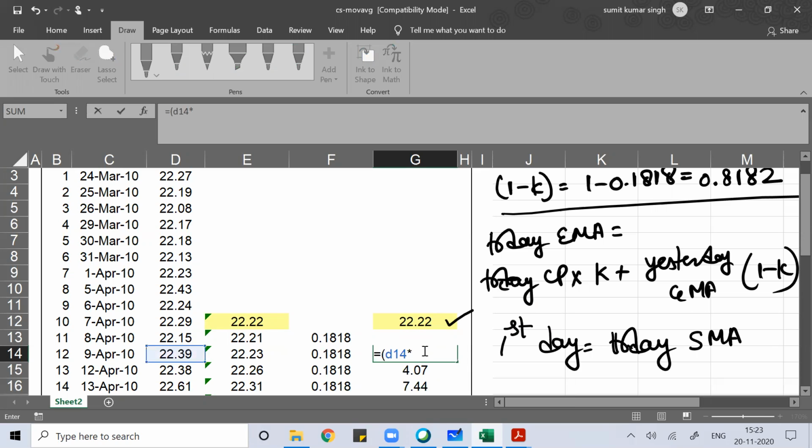D14 into the smoothing constant, plus yesterday's exponential moving average, G13, G13 into 1 minus F14. So you can do it like this. This is the way we calculate the exponential moving average.